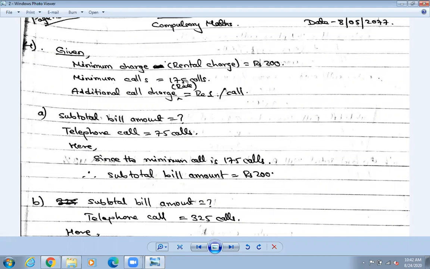Just before what I have told you, the minimum call is 175. Even if you do not make phone calls, how much do you need to pay? 200 rupees. That means if the calls you made are less than 175, however few you make, up to 175 calls, how much do you need to pay? 200 rupees.